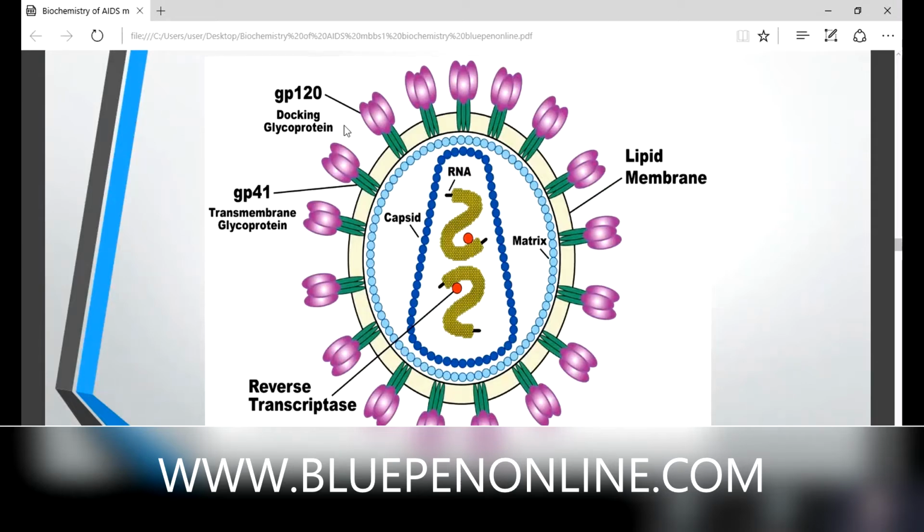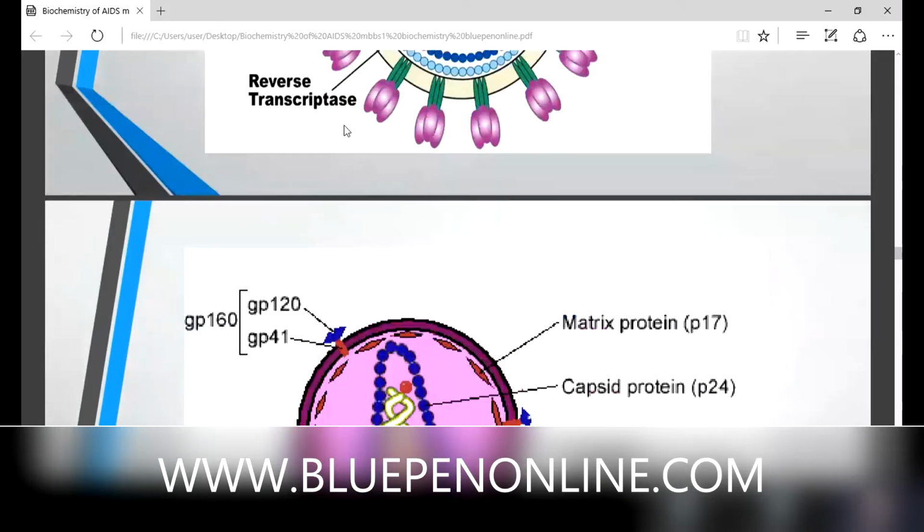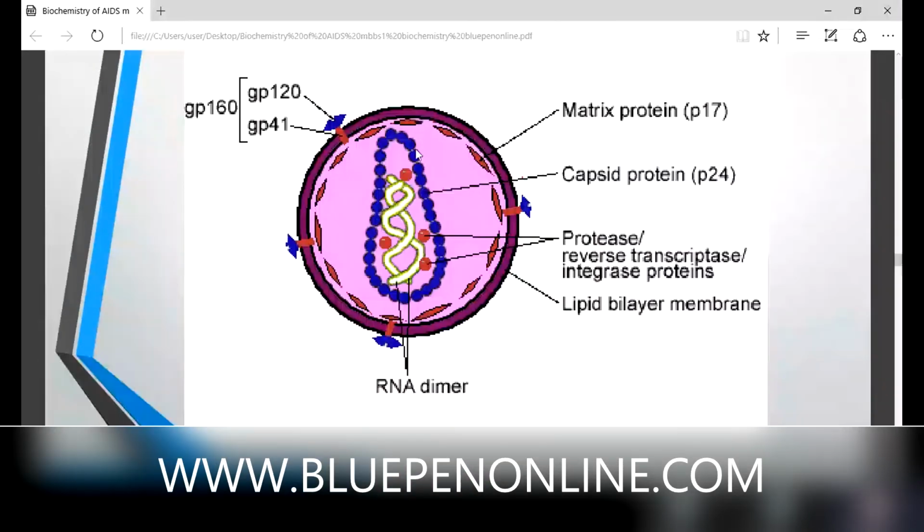I need to explain one more structure. In this diagram, it is more clear. One matrix protein is there, known as P17. Then in this diagram, this RNA is known as RNA dimer. Why is it known as RNA dimer? Two copies of RNA are there. Then this blue beads, in the first picture, is known as capsid. That capsid is made up of protein P24.